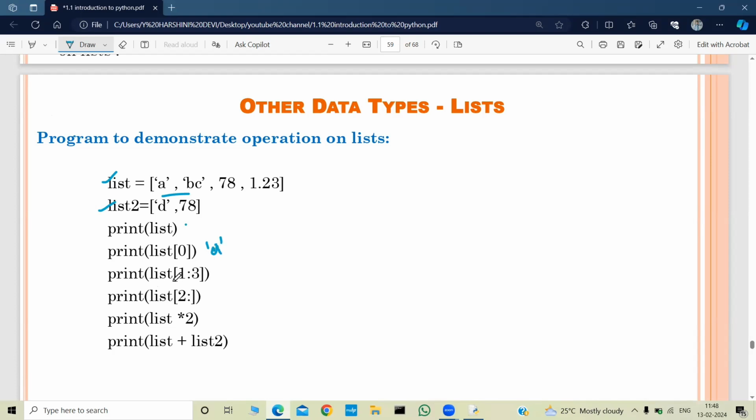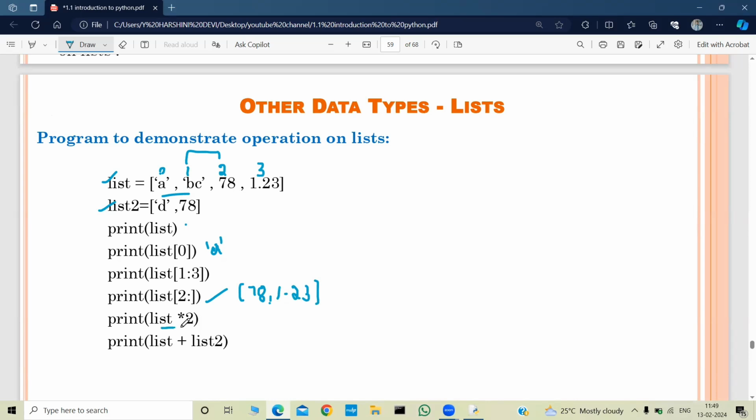And this is the slicing operation, where I want the elements from index 1 to index 2 on the list. So this is 0 and 1, and 2 and 3. I want the elements from index 1 to 2. So it will print BC, 78. And I want the elements from index 2 till the end of the list. So this will print 78 and 1.23.